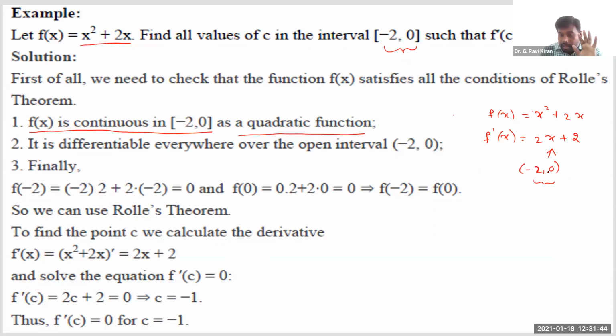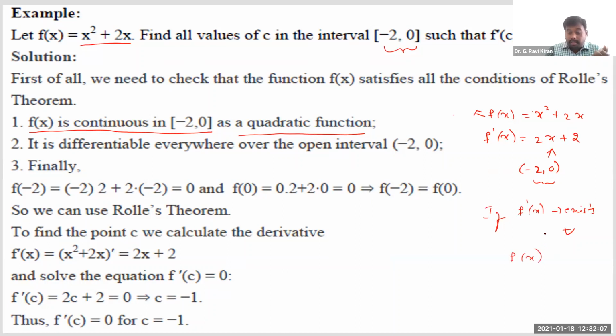Now see, if f dash of x exists for all values of this open interval, you can then say f of x is differentiable, right? If f dash of x exists for all x belonging to this open interval, then you can say f of x is differentiable.